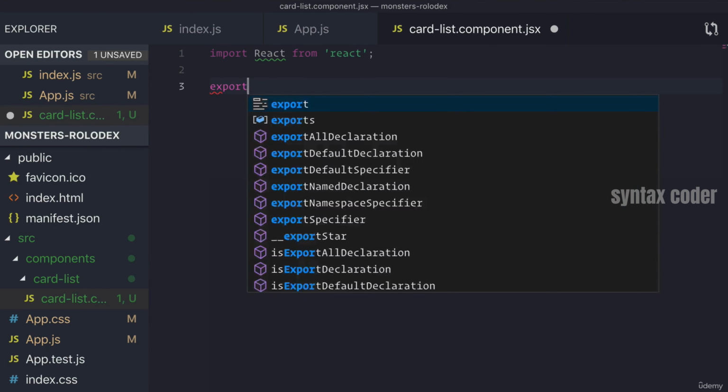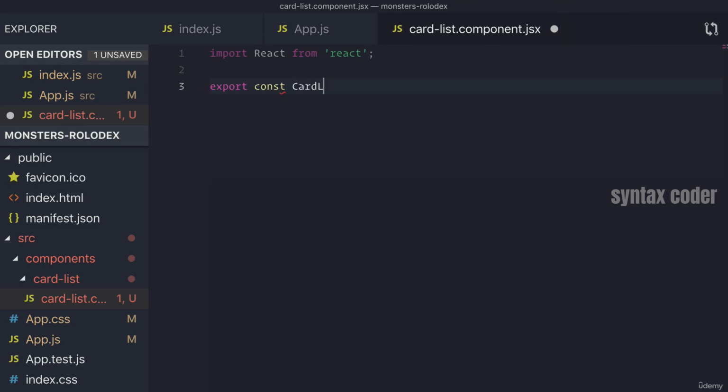And we're going to export out this card list, right? And it's going to be a functional component. And what we want to display for now is just a containing div. Now, one of the big things about components is that they take in something called props. And props is going to be the parameter that we get from our functional component, right?